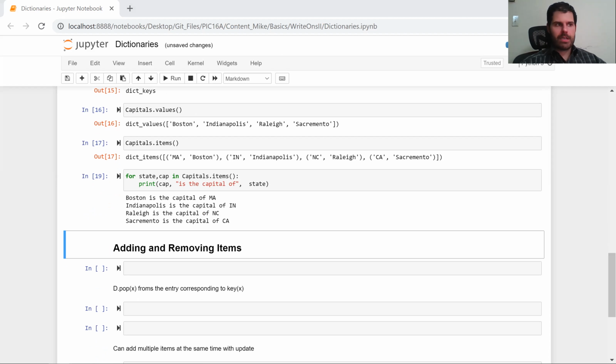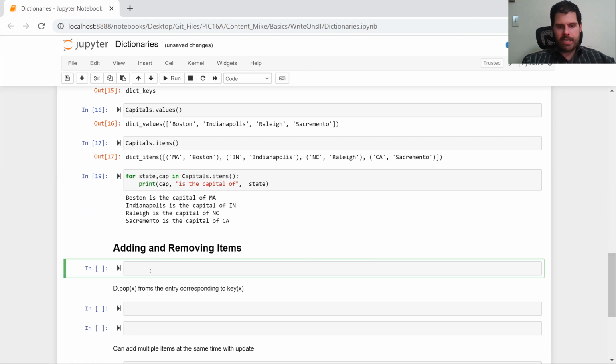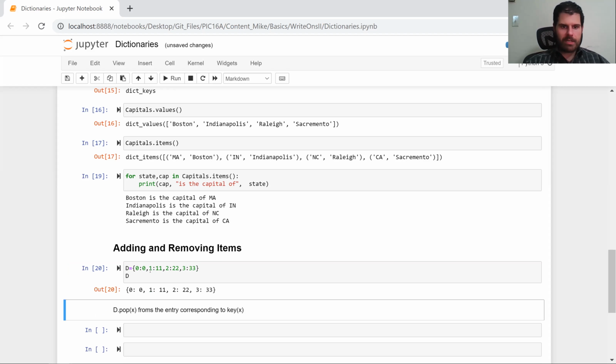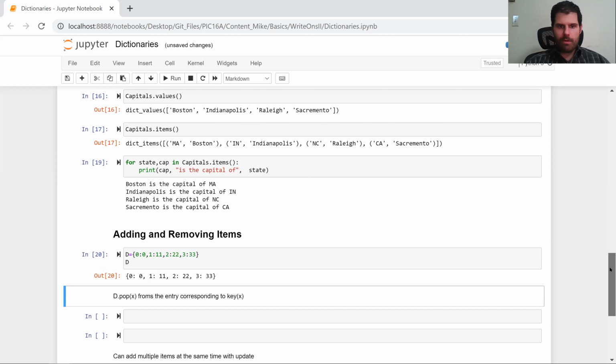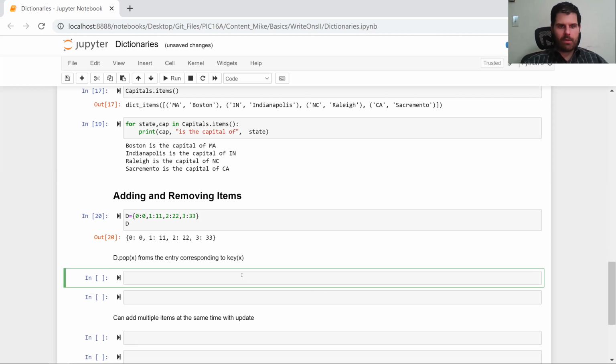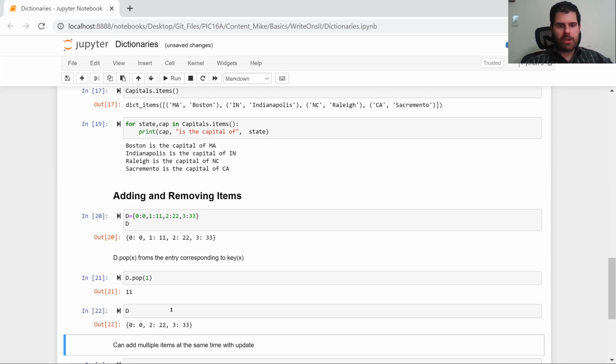So now we should discuss how to add and remove items. So for this, I'm going to create a new dictionary named d, which is going to have 0 getting mapped to 0, 1 getting mapped to 11, 2 getting mapped to 22, 3 getting mapped to 33. And let's take a look at what d looks like. And let's remove the item corresponding to 1. If we type in d.pop(1), then it's going to print the element corresponding to 1. But now it is no longer in the dictionary. Now we just have 0, 2, and 3.